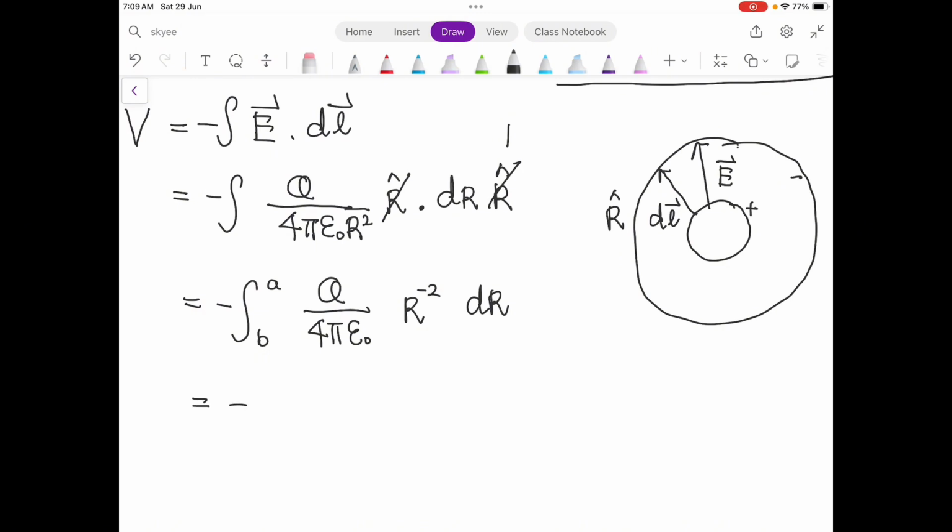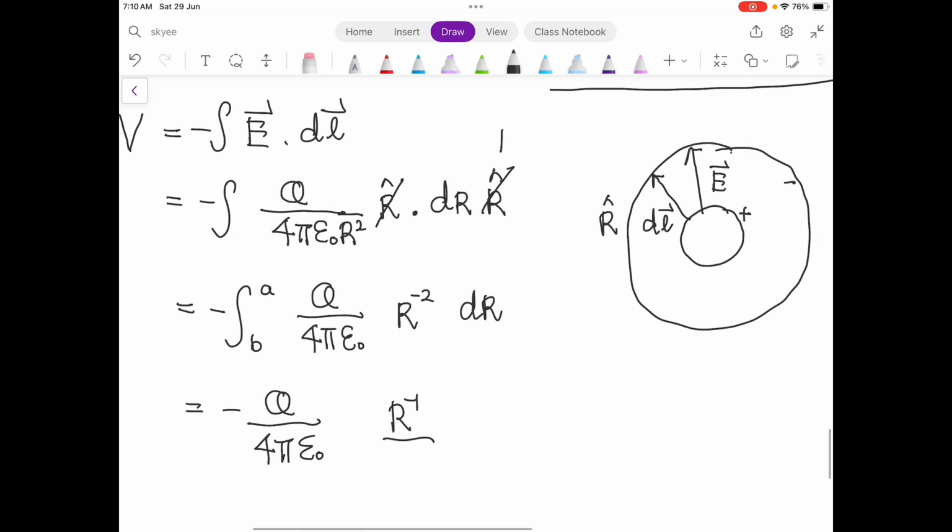So you will get negative Q over 4 pi epsilon naught, times R negative 1 over negative 1, between A and B.